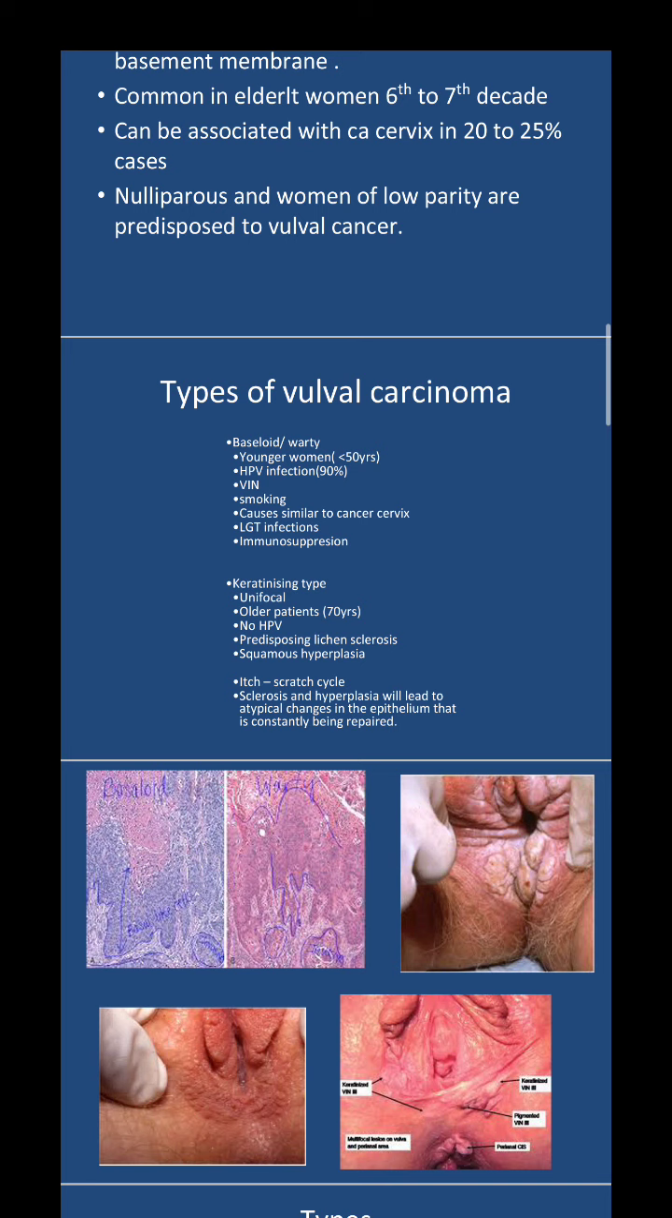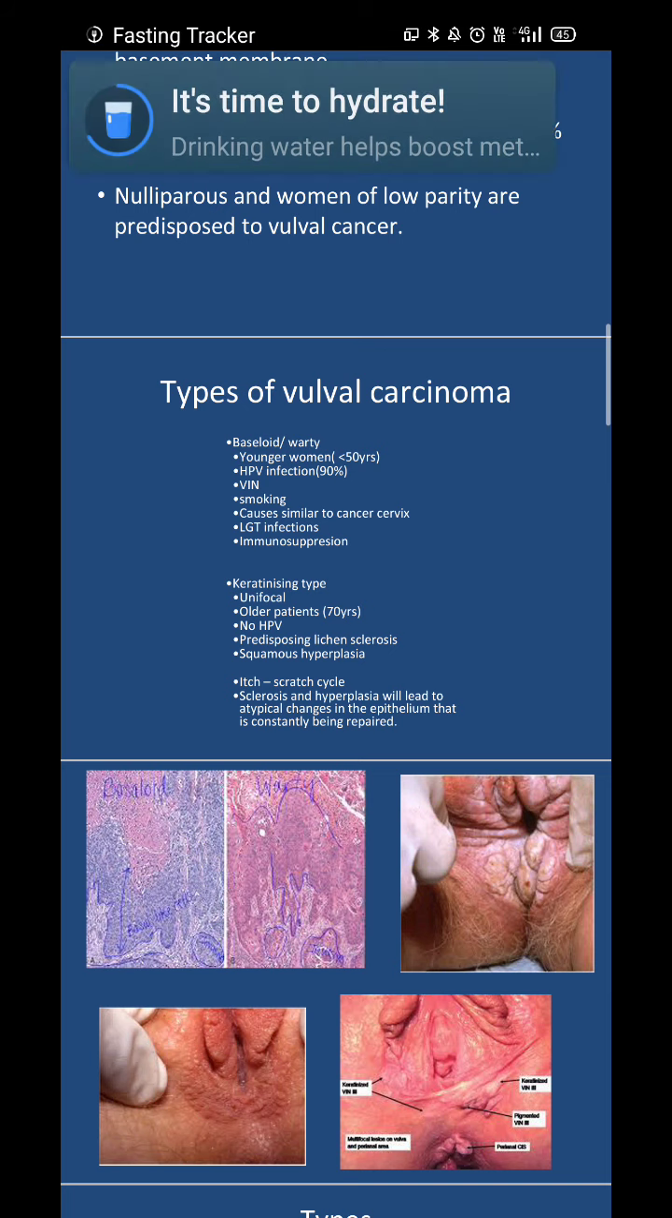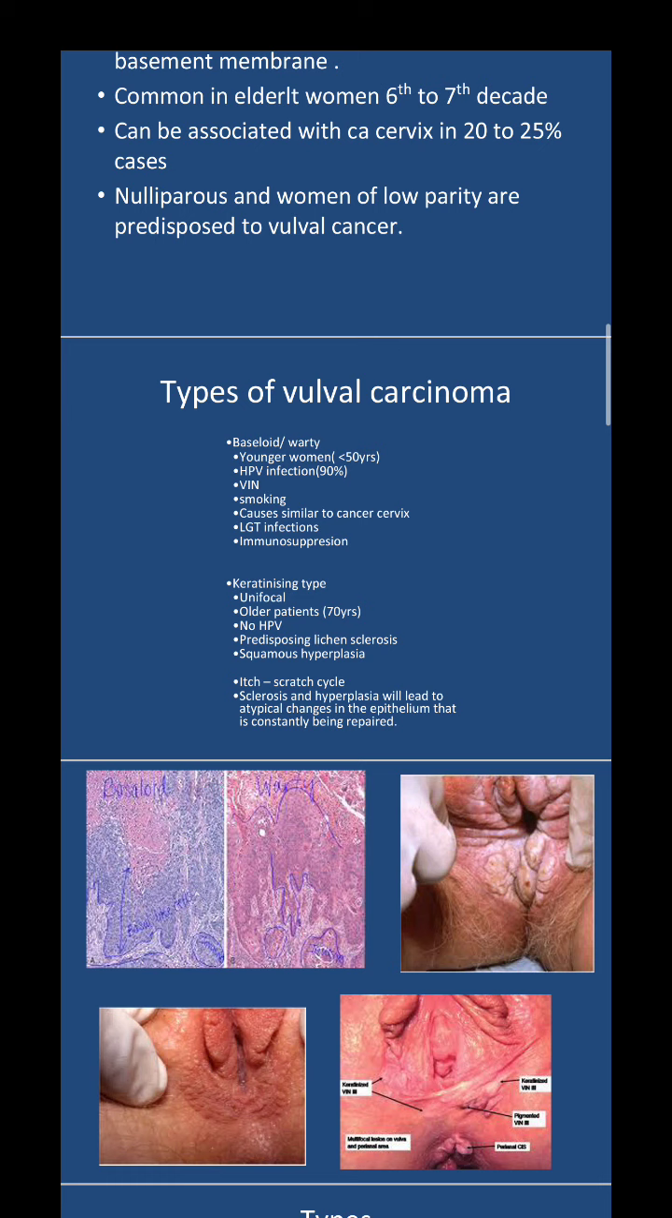Squamous hyperplasia is seen, and in keratinizing type, these people will have a typical itch scratch cycle. That is, because of this continuous scratching, there will be sclerosis and hyperplasia. It will lead to atypical changes in the epithelium that is constantly being repaired or replaced. Because of the scratch, there will be hyperplasia of the lesion that can lead to malignancy because of the atypical changes.